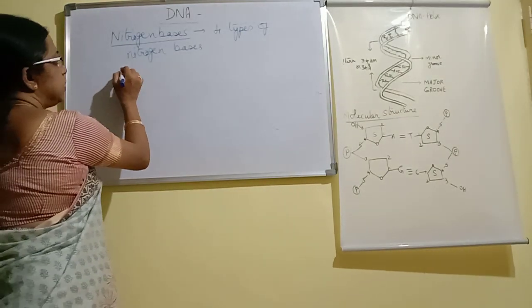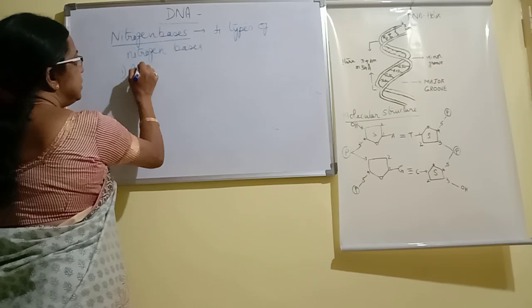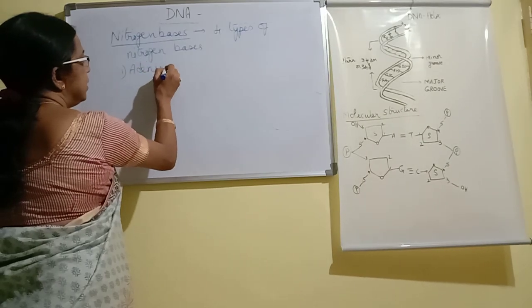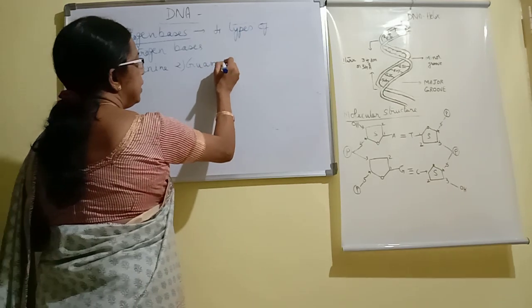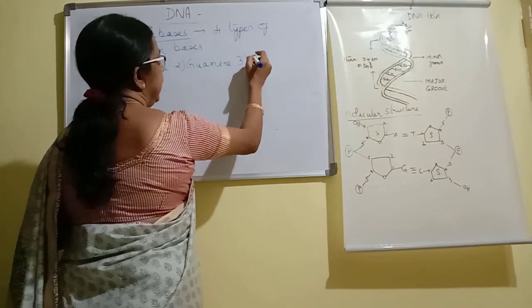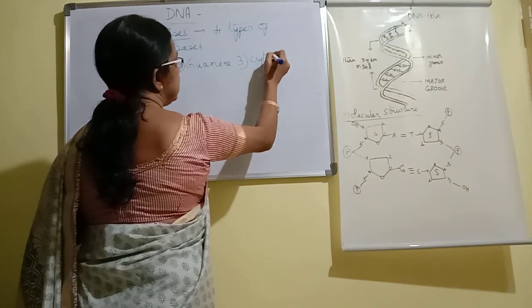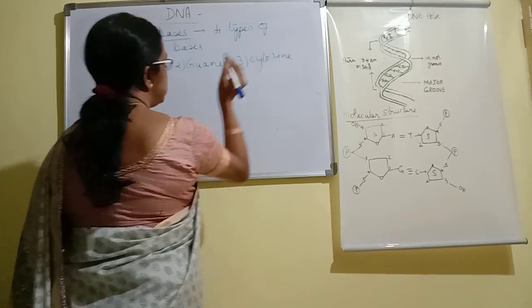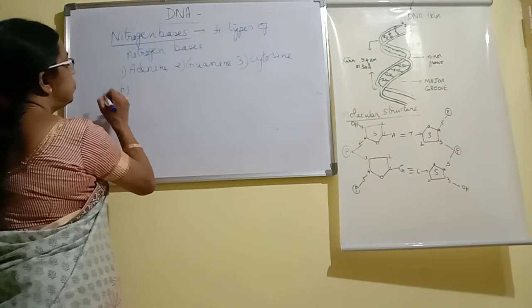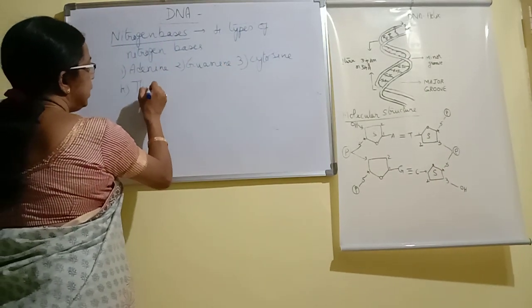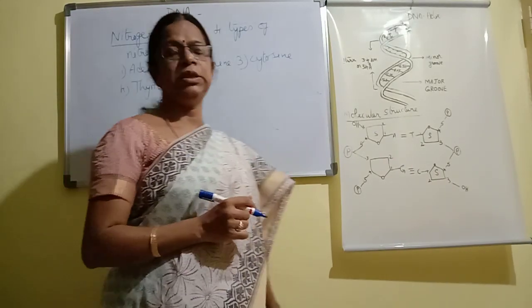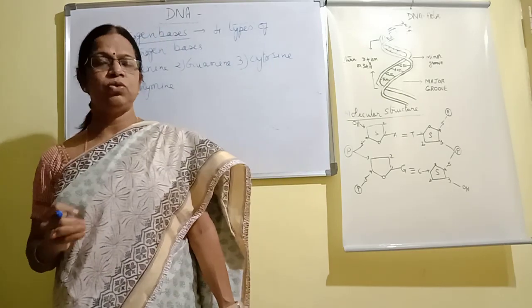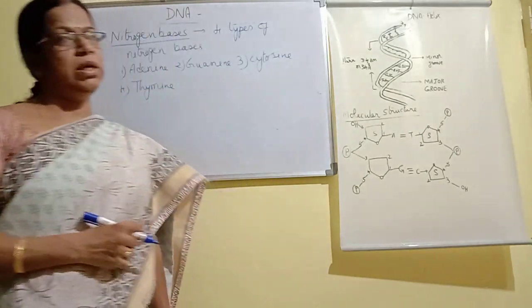The first one is called adenine, the second is called guanine, the third one is called cytosine, and the fourth is called thymine. So these are the 4 nitrogen bases: adenine, guanine, cytosine and thymine.